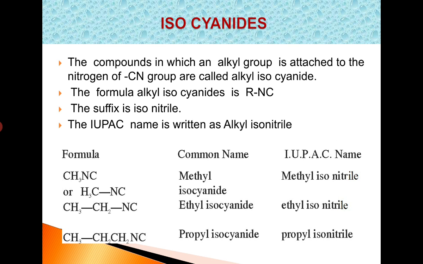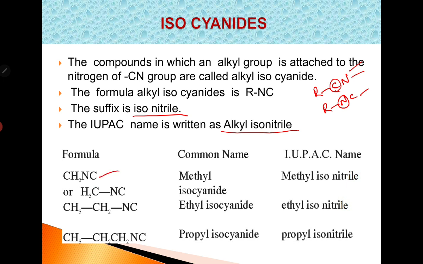And if you see what are isocyanides, the compounds in which an alkyl group is attached to the nitrogen of CN group. See, if alkyl group is bonded to the carbon, then they are called cyanides. If the alkyl group is bonded to the nitrogen, they are called isocyanides. Cyanides are also called nitriles. Isocyanides are isonitriles. And the IUPAC name is alkyl isonitrile. Here we have some examples.